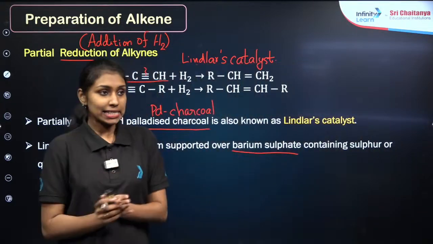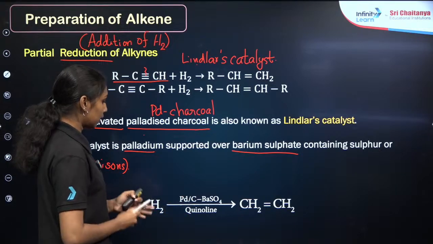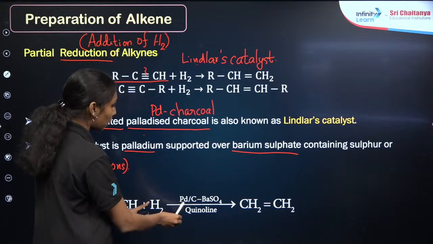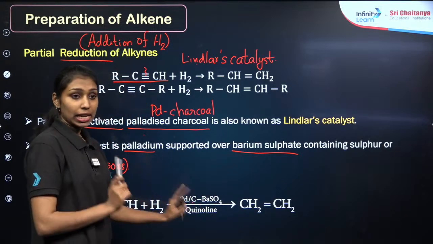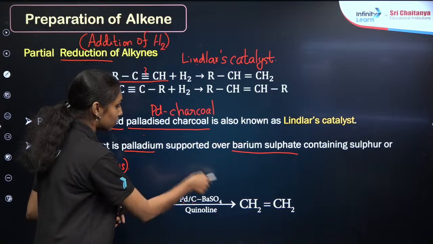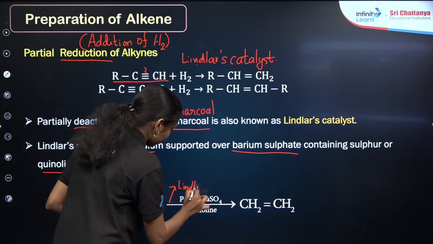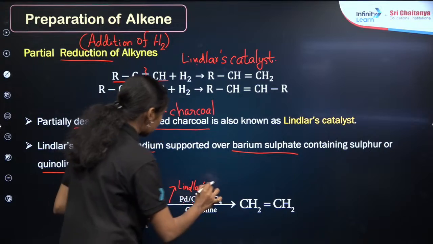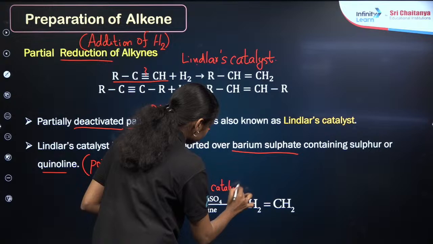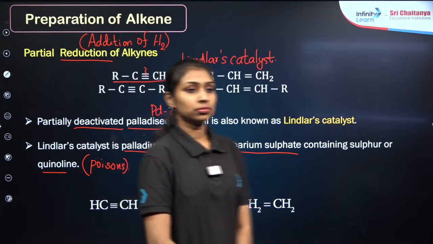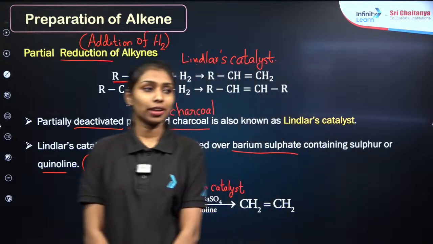So instead of Lindlar catalyst, you can express this reaction in this way also. If you are adding hydrogen in presence of palladised charcoal supported with barium sulfate in presence of quinoline, this is our Lindlar catalyst. So you will get the alkene product from the alkyne. Clear? Okay, fine.